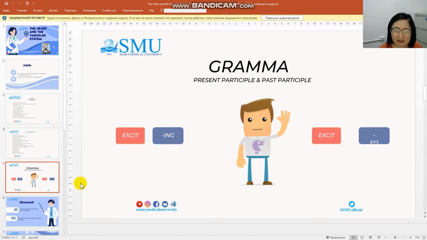And today's grammar is about present participle and past participle. Present participle is often used when we want to express an active action. In English, we add -ing to the infinitive of the verb.